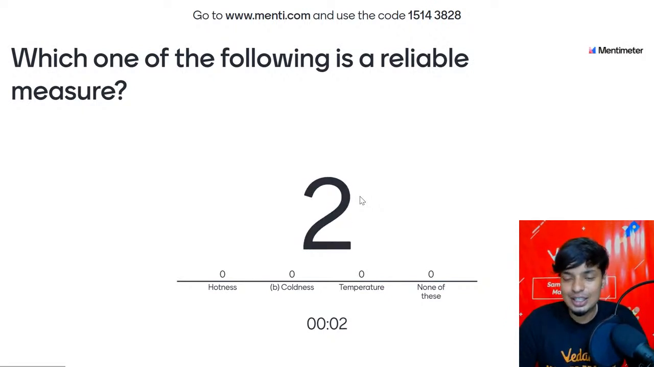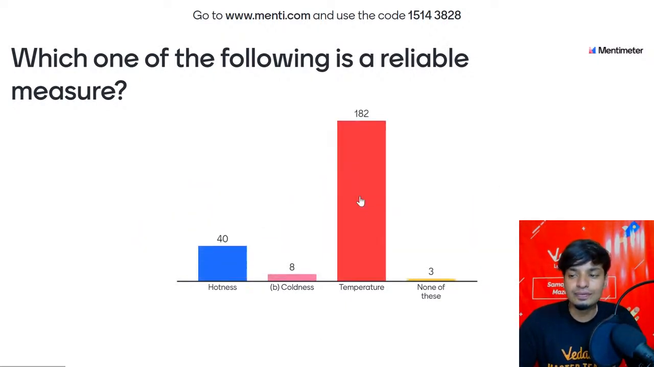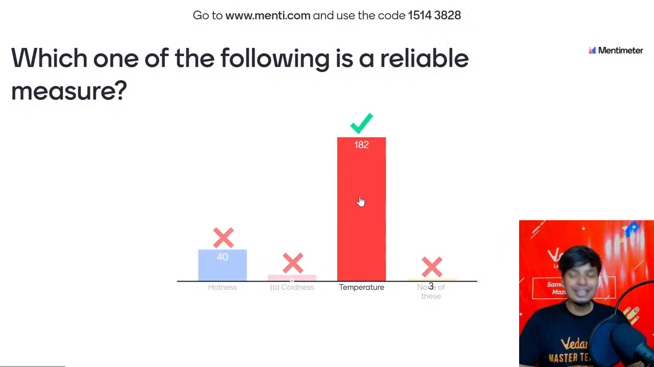Nice. So what is the answer, guys, for this? The answer for this is obviously temperature. Definitely, temperature is the right one, guys. That is what we rely on to measure the hotness or the coldness. It's a reliable source, right?